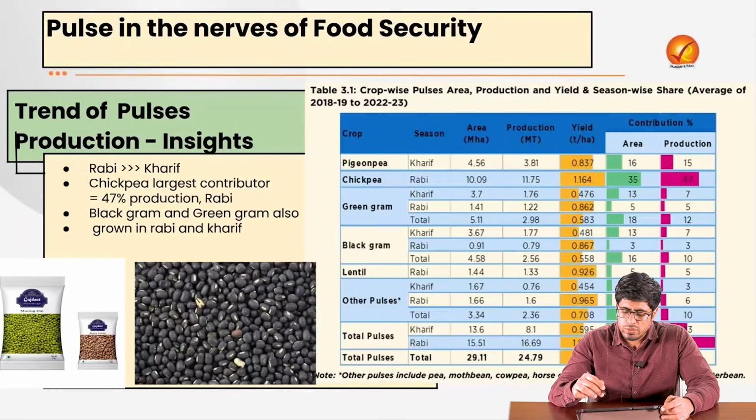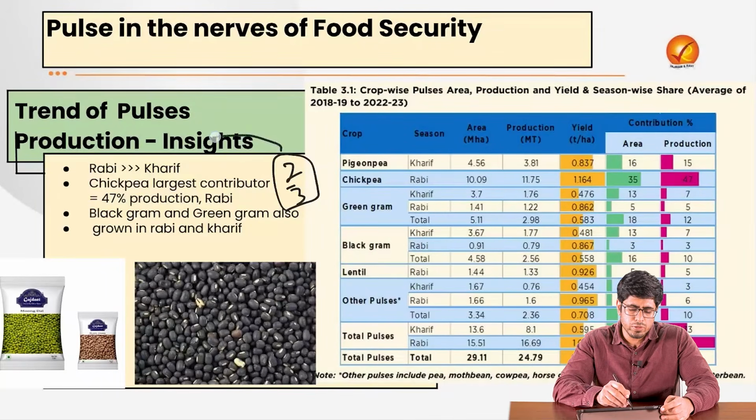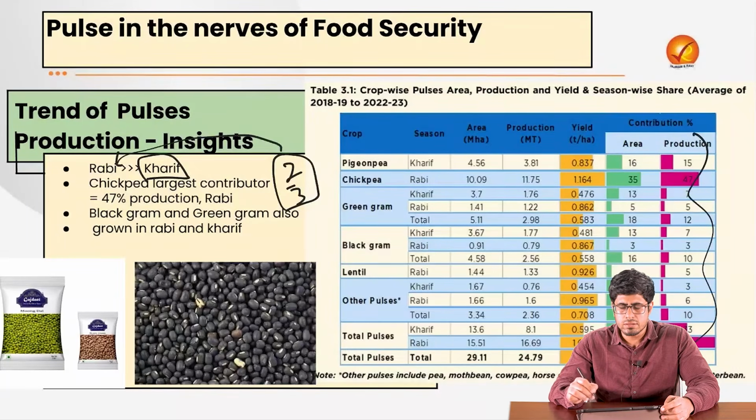If we take a lowdown on these facts, we come to know that Rabi pulses are majorly the contributor to pulses production. They are contributing around 2/3 of all the pulses that are produced. They are produced in the Rabi season, whereas Kharif produces only 1/3. This is a very densely drawn table.